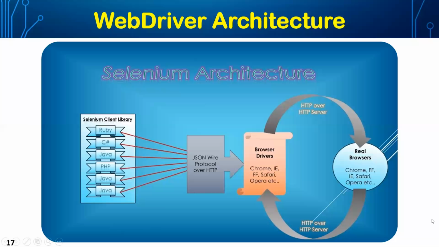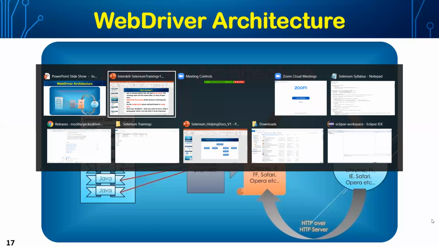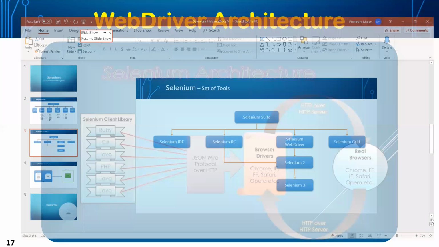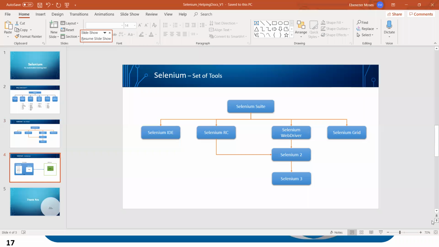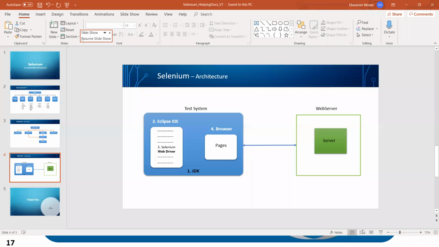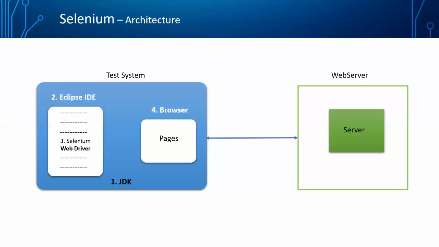One second. Yeah, I made the same thing for more real-time understanding.